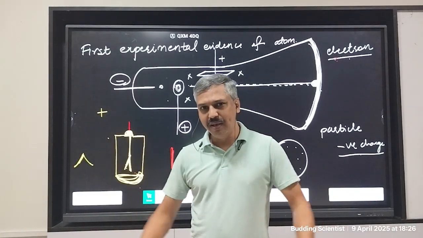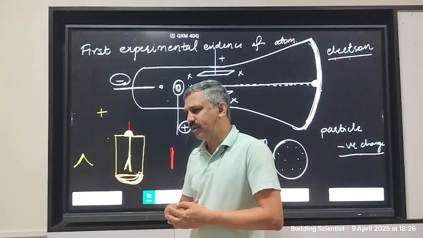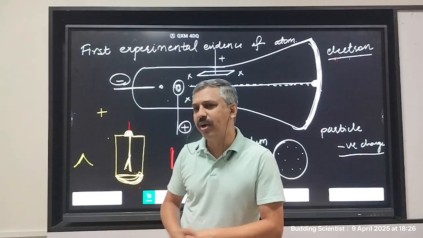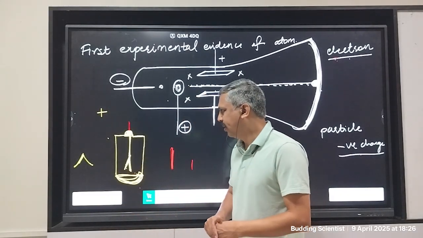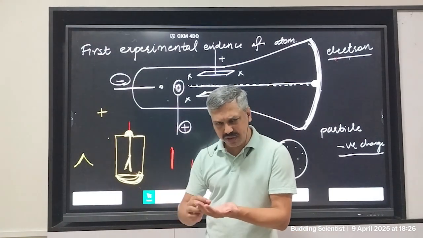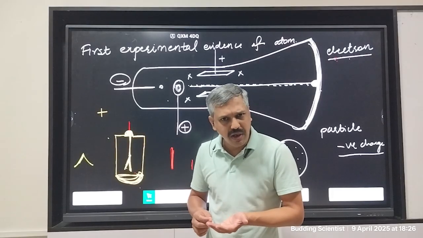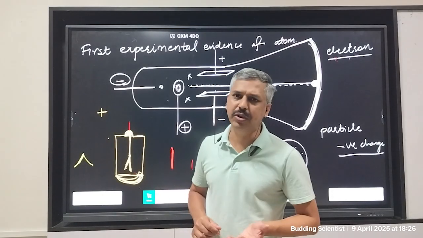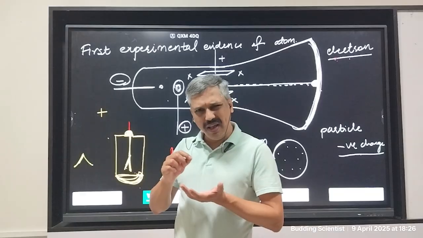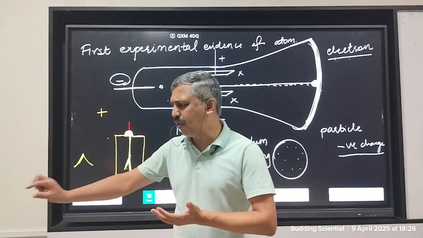The next morning, this is the story that I designed. I have designed this so that maybe it will help us understand better. Next morning, Thomson woke up and he was taking his tea with his wife. Unfortunately, his wife had not put enough sugar. So he thought, the tea is not sweet. So he asked his wife for a sugar cube.